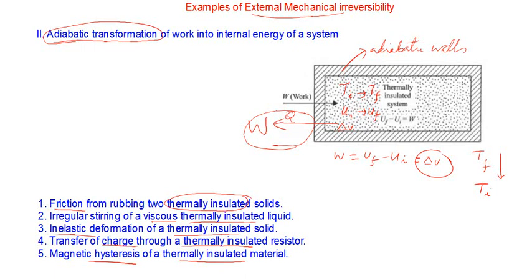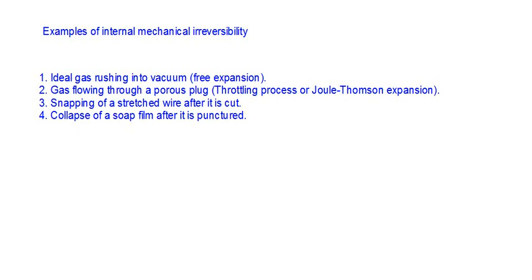Now for internal mechanical irreversibility, there are some examples. An ideal gas rushing into vacuum is known as free expansion. We will discuss free expansion in detail in the next module, when we discuss the concept of enthalpy.